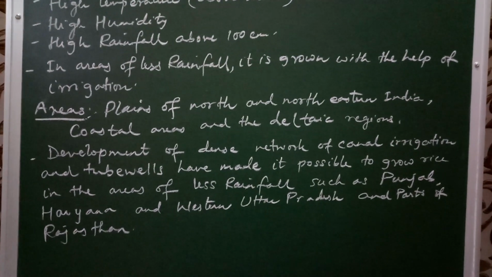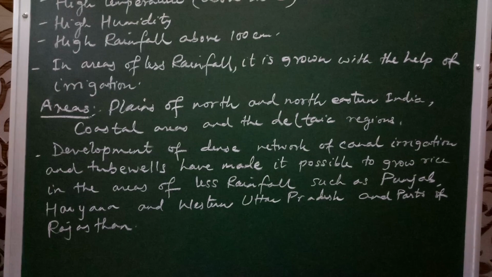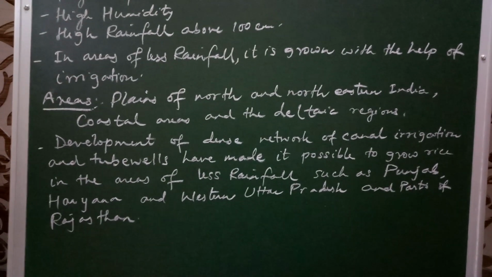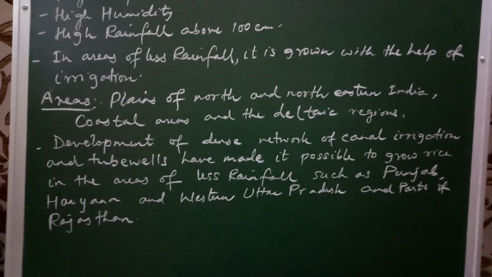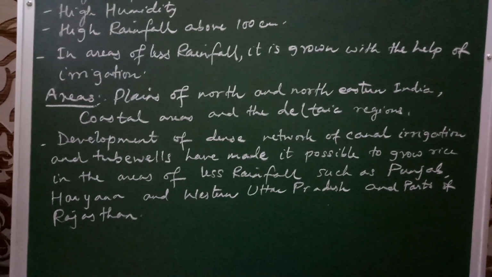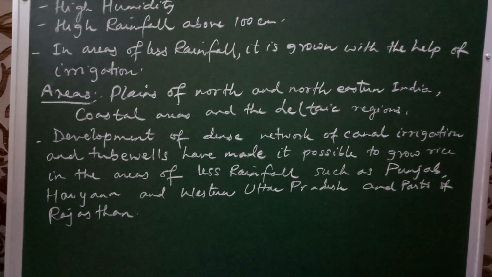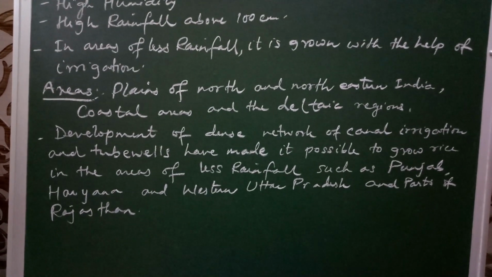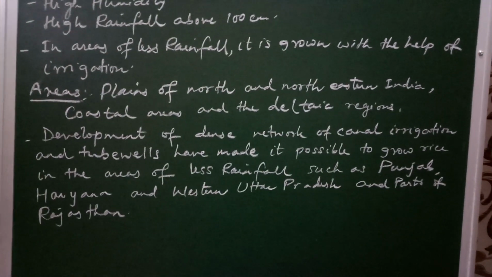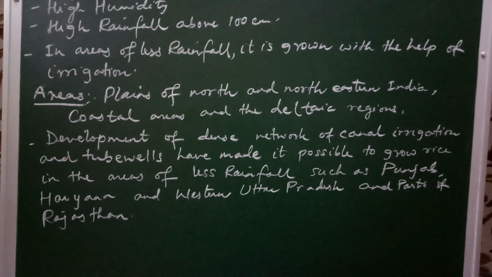Development of dense network of canal irrigation and tubewells in those areas where there is less rainfall. In such areas, with the help of canal irrigation and tubewells, rice is grown, and these areas include Punjab, Haryana, Western Uttar Pradesh and parts of Rajasthan.